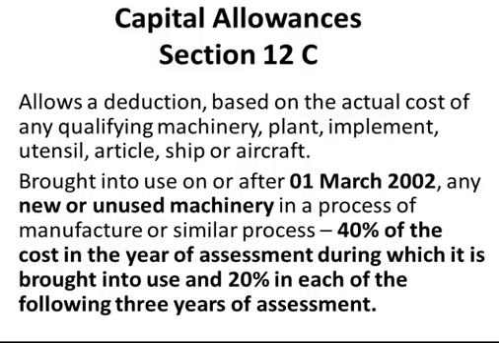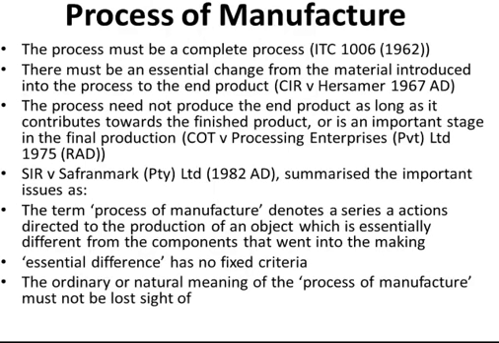Manufacturing equipment allows an allowance on actual costs of any qualifying machinery, plant, implement, utensil, article, ship or aircraft brought into use on or after the 1st of March 2002. New and unused, the allowance is 40% in the first year and 20% in each of the subsequent years.